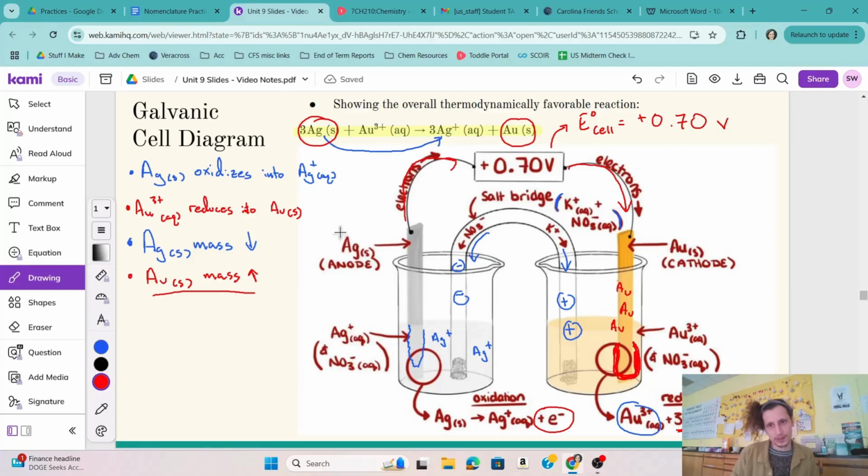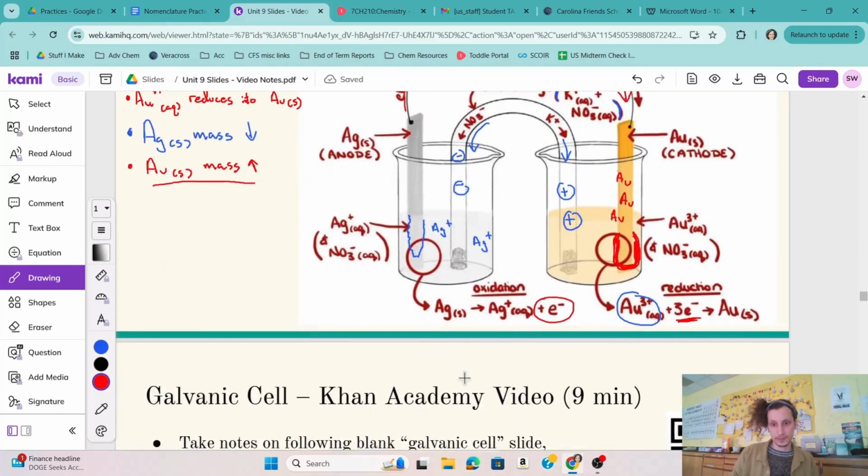You're going to make more product, right? So I know there's a lot of components here, but if you are able to split an overall reaction into its half reactions, sort of identify what's gaining electrons, what's losing electrons, what's turning into a solid versus what's turning out of a solid, you can figure out a lot of questions about electrochemical cells.